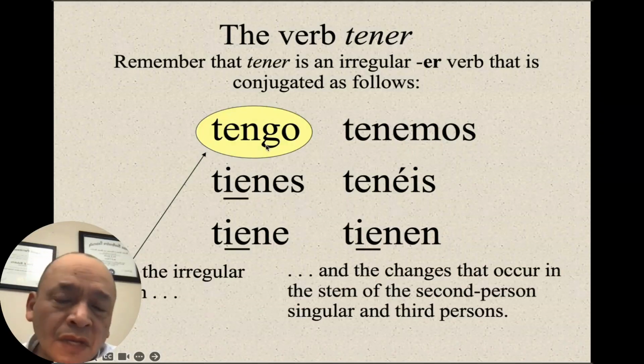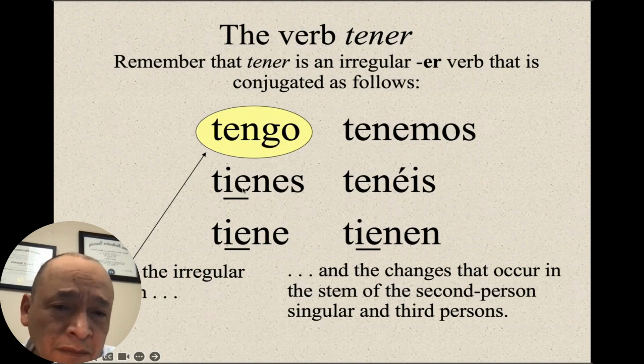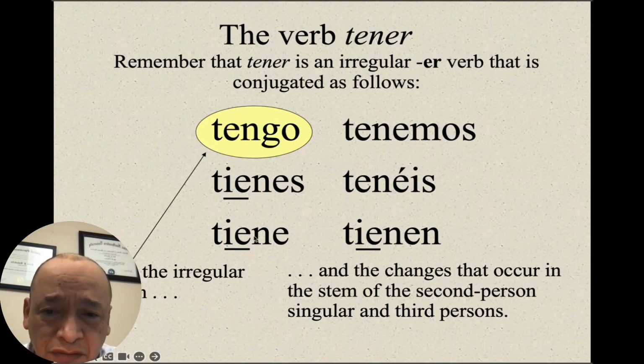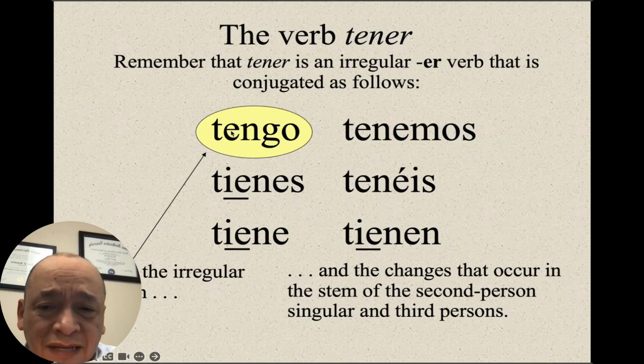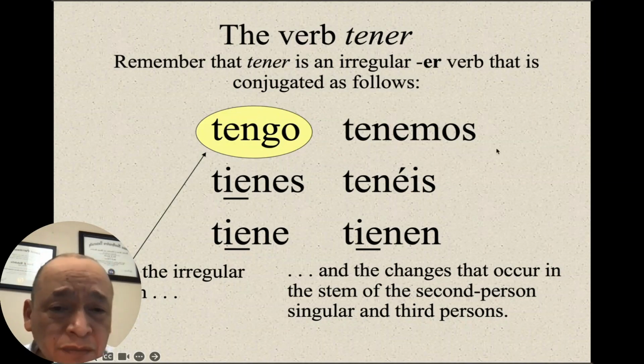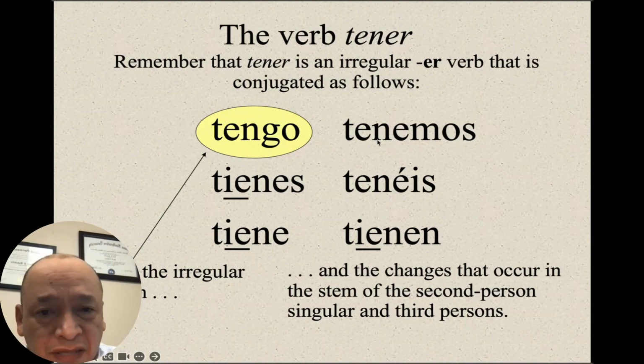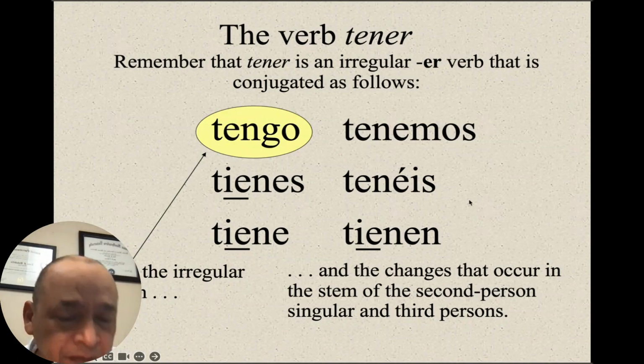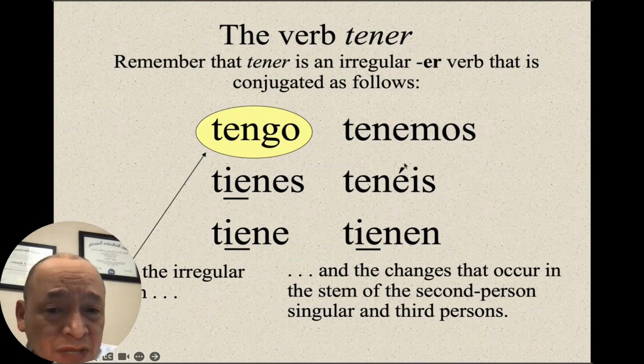Also, we have a stem change in the second person and third person. The E changes to IE in the second and third person singular and the third person plural. It doesn't happen in the nosotros or vosotros. Also, the vosotros has an acento.